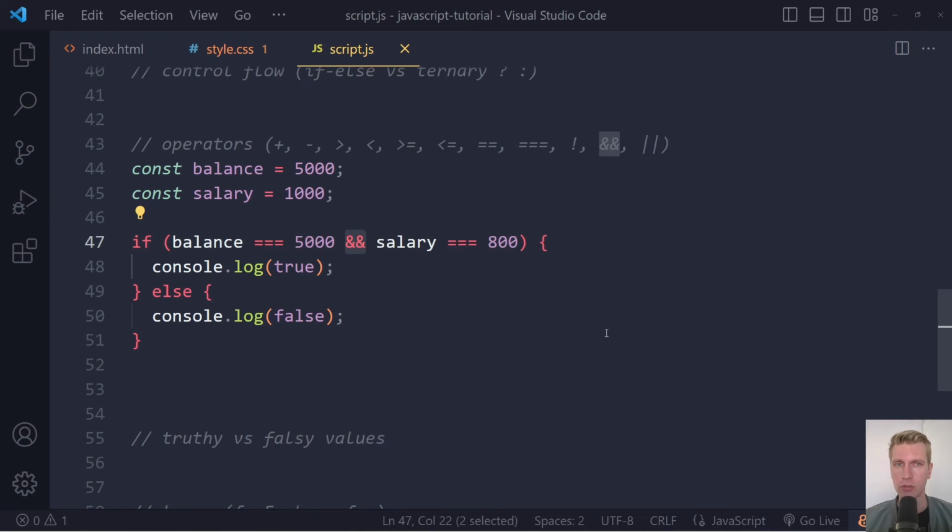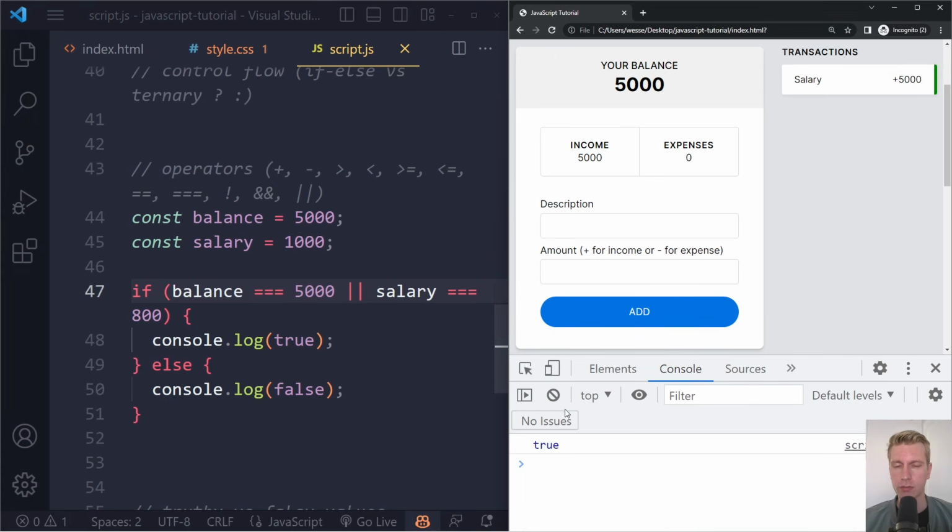We also have the logical or operator. So this is or with two pipe symbols here. So if balance is 5,000, which is true, or salary is 800, which is false, the entire thing will still be true, because at least one of the operands, at least one of the sides, was true. So with or, only one of the operands, as they're called, needs to be true. So if I save here and refresh, we get true, even though the second one is false. This one was true, so the entire thing becomes true.